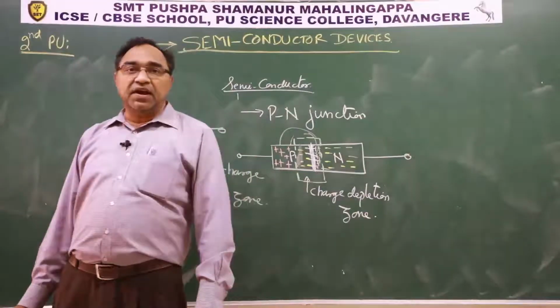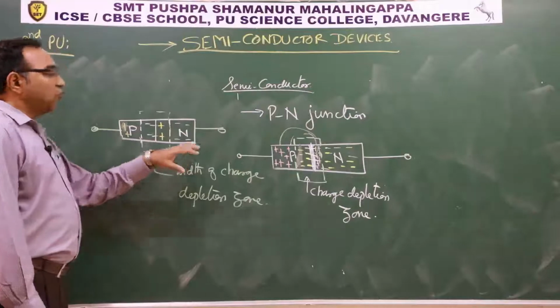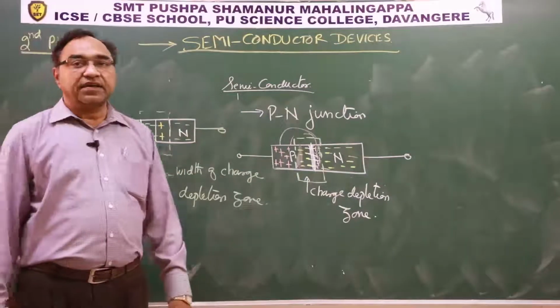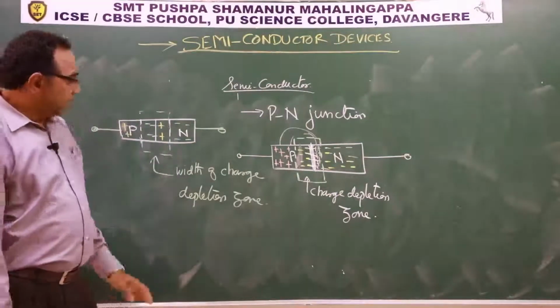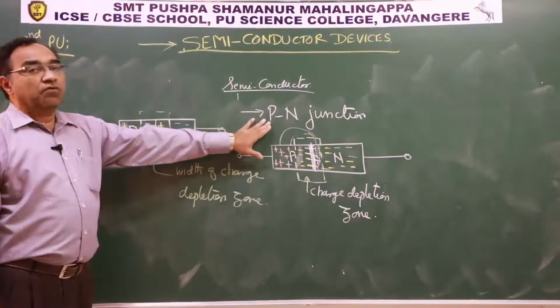Once the width is defined, no further movement of charge carriers can take place, and this is exactly how a PN junction would behave.